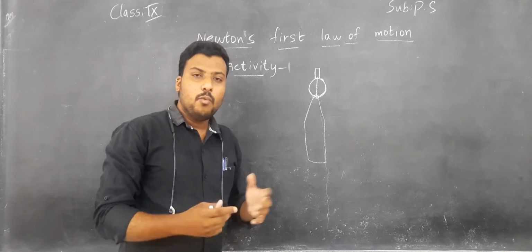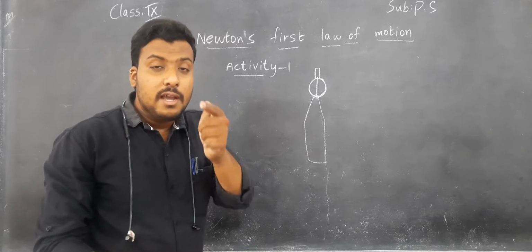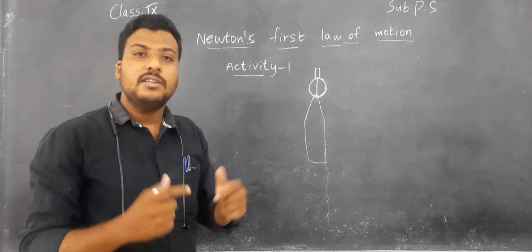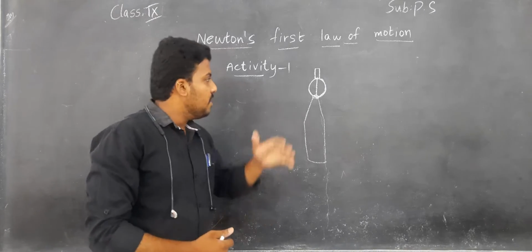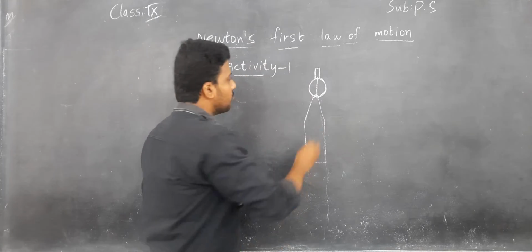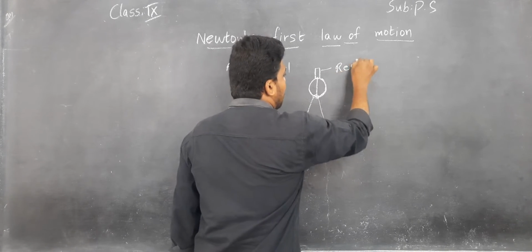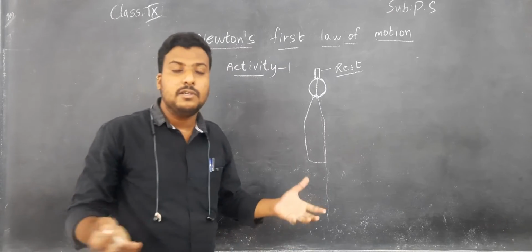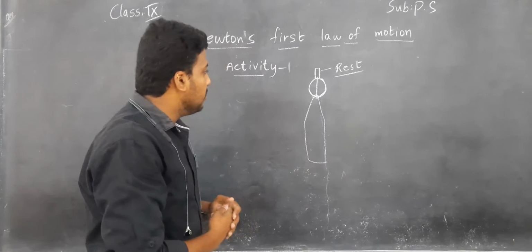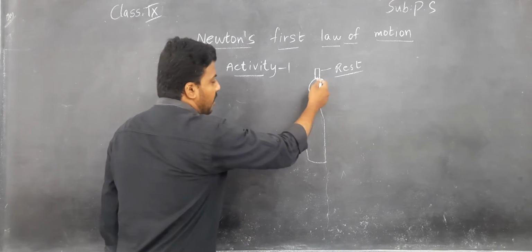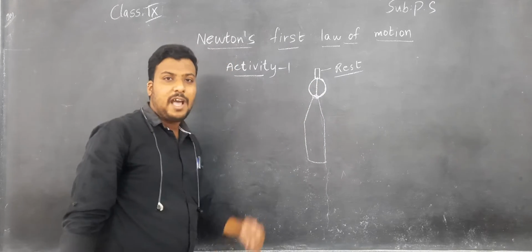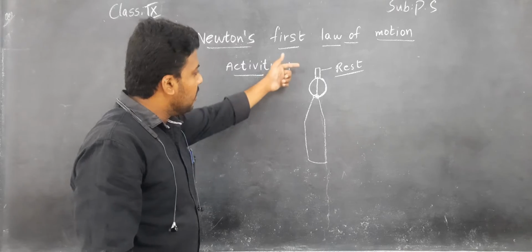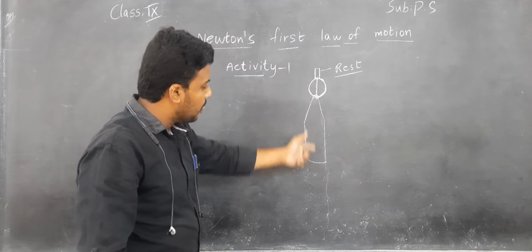Yes or no? Why? Because here you have applied an external force, children. Previously the pen cap was in the state of rest because no external force was acting on it. But in the next case, when you pull that entire paper strip as fast as you can, it falls in the bottle.